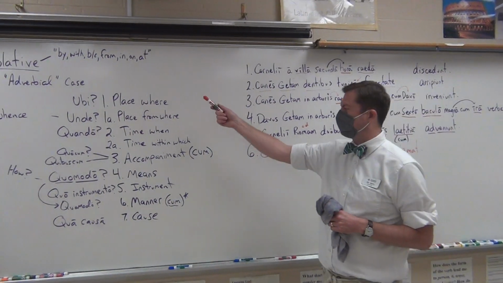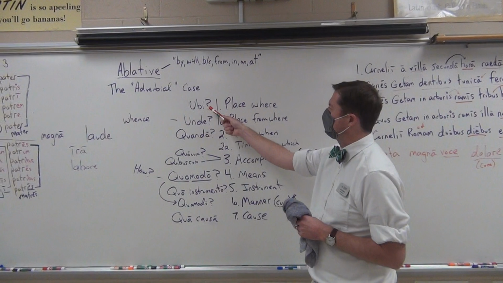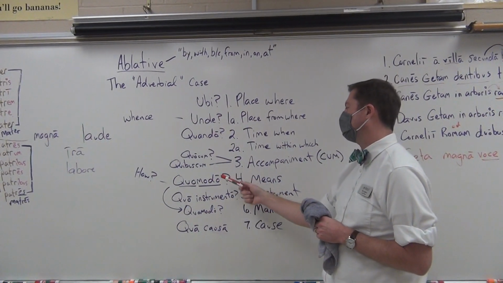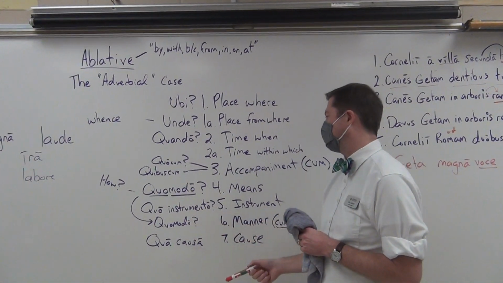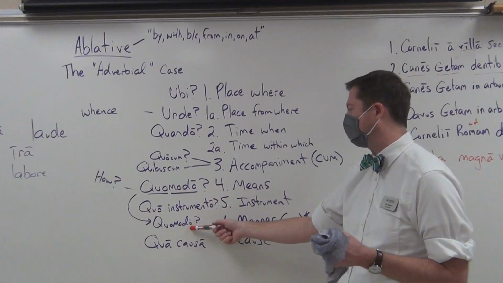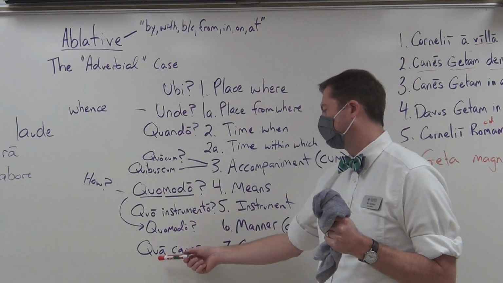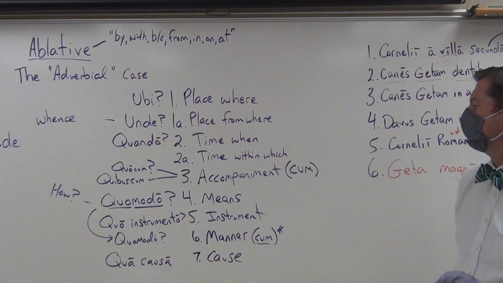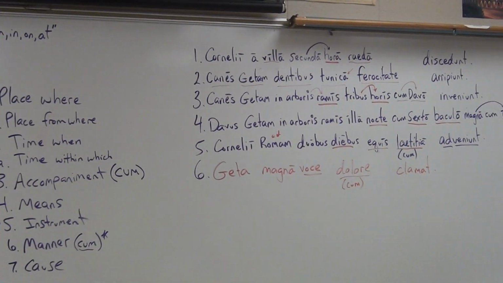You have all of these usages and words of the ablative case which are answering the question, where does it happen? From where does it happen? When does it happen? With whom does it happen? In what manner does it happen? With what instrument does it happen? In what manner does it happen? Or by what means? Modo could be manner or means. Or, as we will learn in later chapters, with what cause or by what cause does the action occur. So, here it is, your ablative usages.